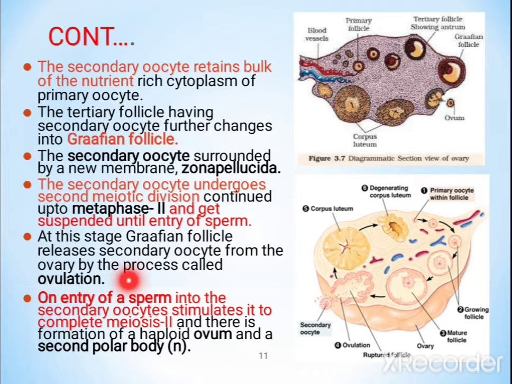At this stage, the Graafian follicle releases the secondary oocyte from the ovary by the process called ovulation. The entry of sperm into the secondary oocyte stimulates it to complete meiosis 2. When there is fertilization, it completes meiosis 2 and forms the haploid ovum and the secondary polar body.